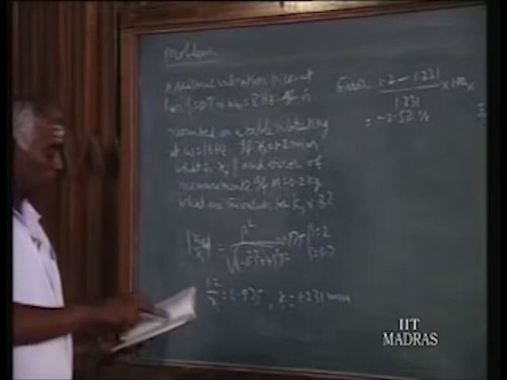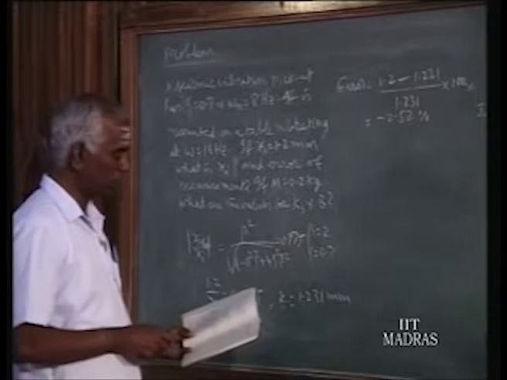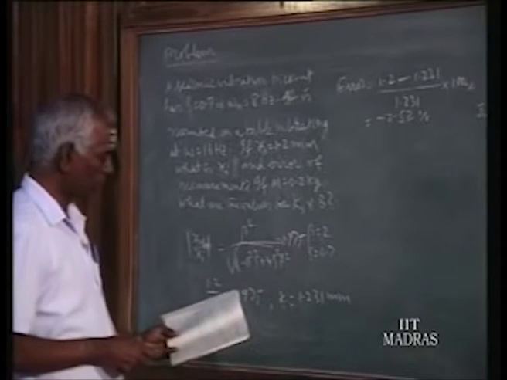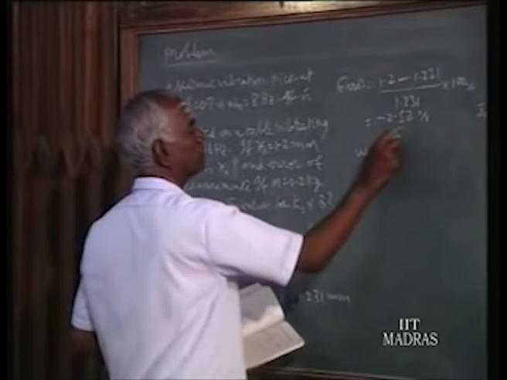Now the mass of the body within the instrument is given as 0.2 kilogram. What are the other things? We can easily find out by using the equation omega n is equal to root of ks by m.